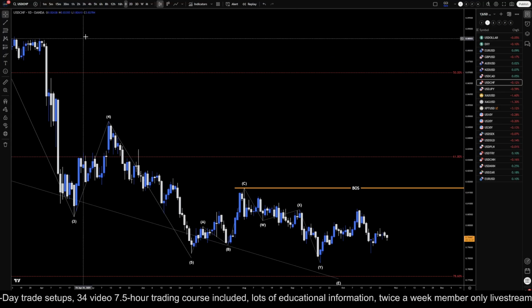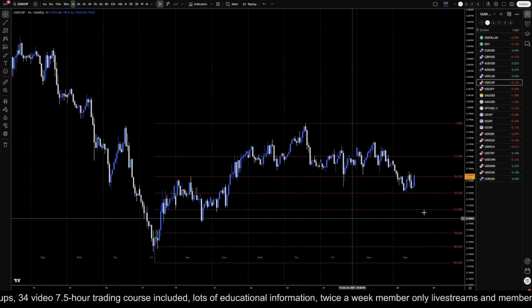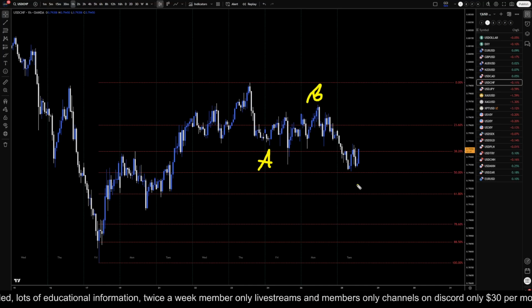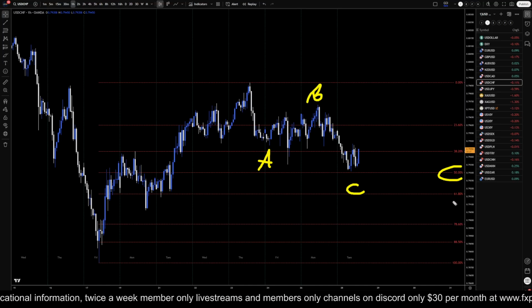So if that's true, then taking it down to the 1 hour time frame, then we would definitely want to be looking at this move down right here as possibly just a pullback within an uptrend. So if we do get a break of structure to the upside at any one of these fib levels, I would definitely take it as a long.